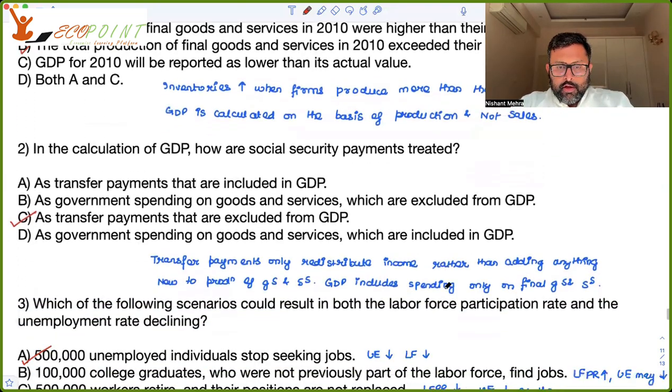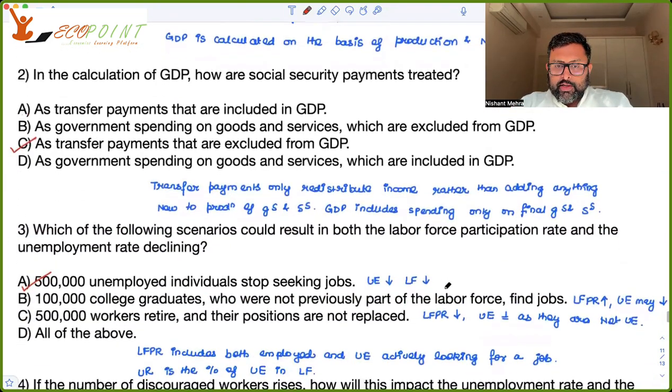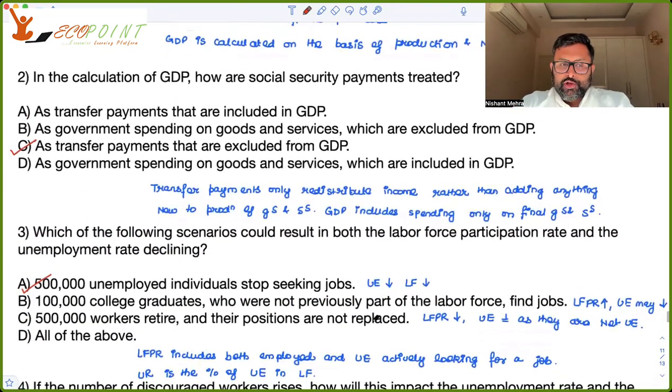C. Which of the following scenarios could result in both the labor force participation rate and the unemployment rate declining? Think about it. Labor force would include both people who are employed plus unemployed. Unemployed means those who are actively looking for a job. Your unemployment rate is the percentage of people who are unemployed divided by the total labor force, right?